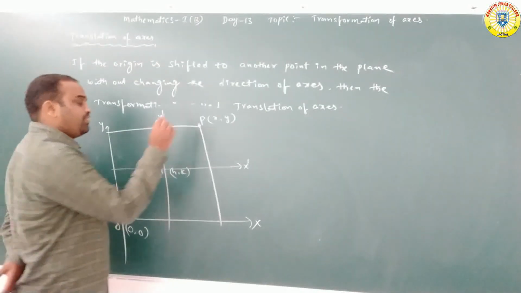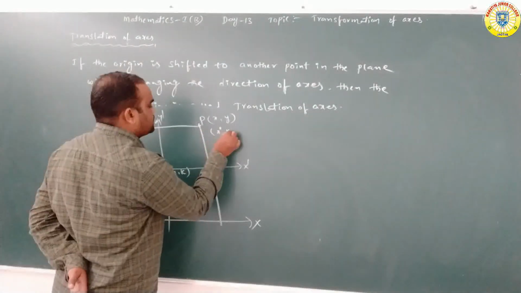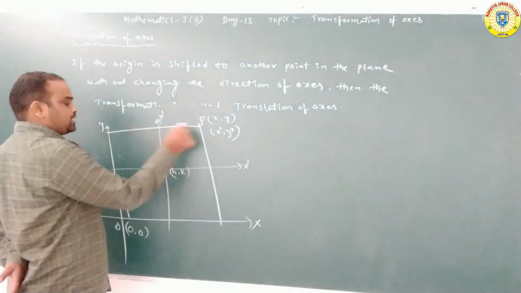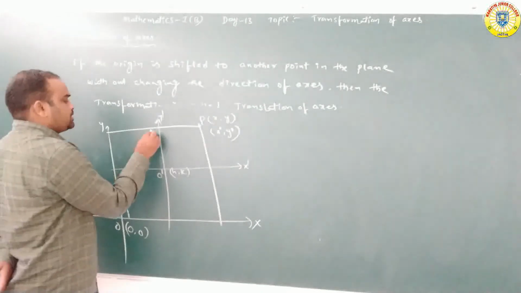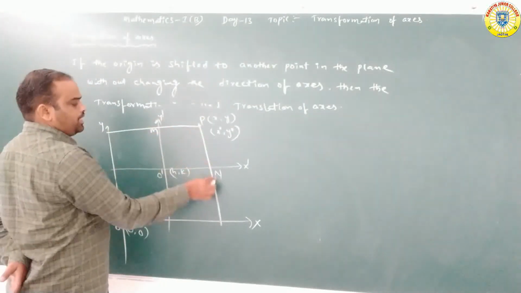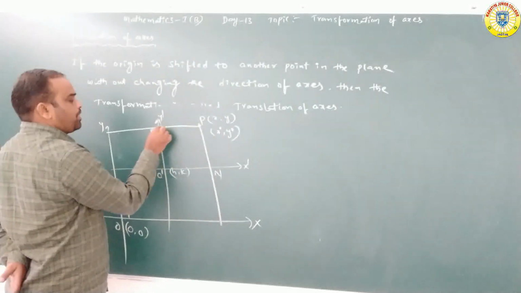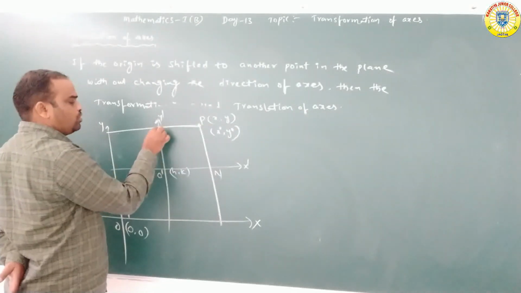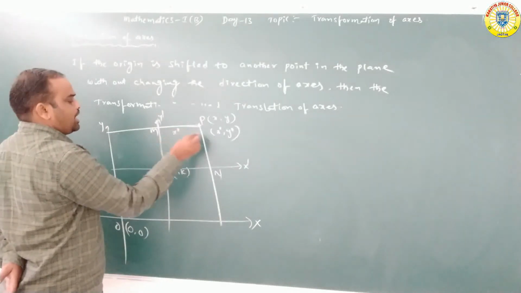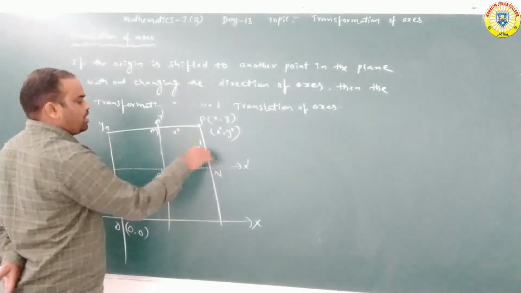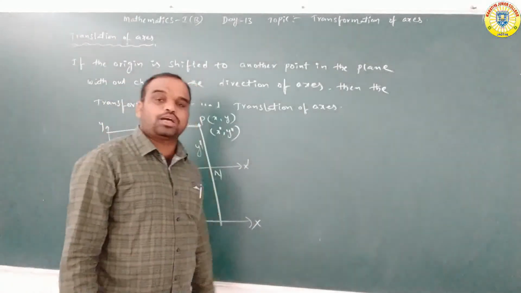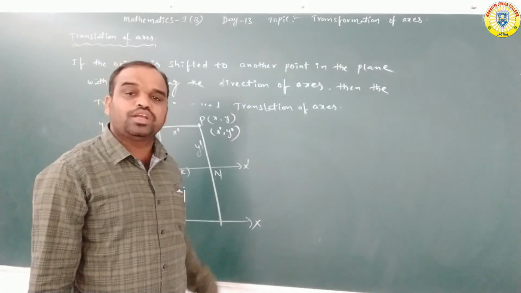Similarly the coordinates of P are x dash comma y dash. Taking M and N, PM is the perpendicular distance from P to the y dash axis, which is x dash, and PN is y dash. x dash comma y dash are the coordinates of P with reference to the new system.